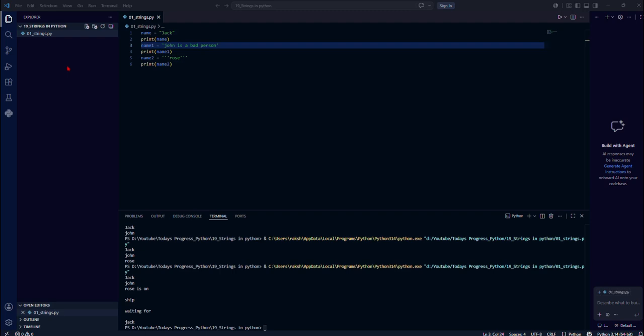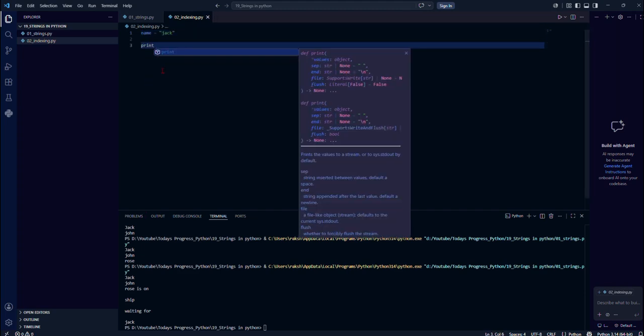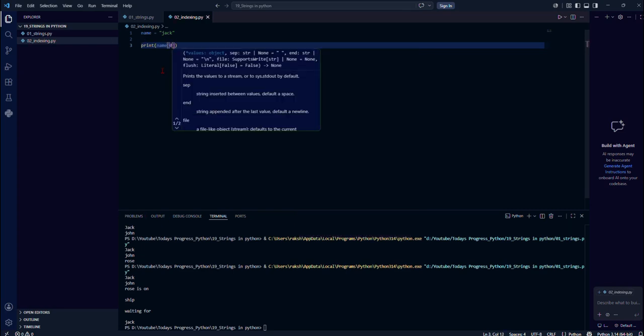Let's talk about indexing in Python. So a string can be indexed. I will quickly type Jack, print in square brackets. I will mention 0. What does 0 mean? 0 means the first character. So in programming, counting starts from 0.